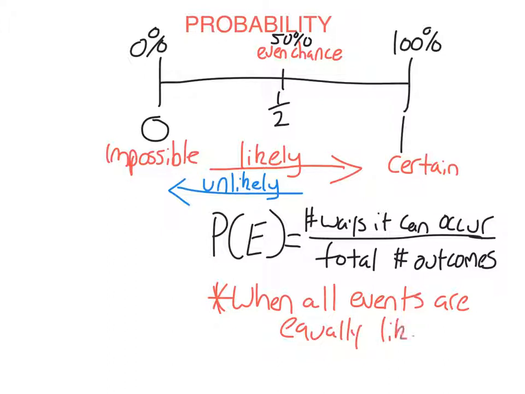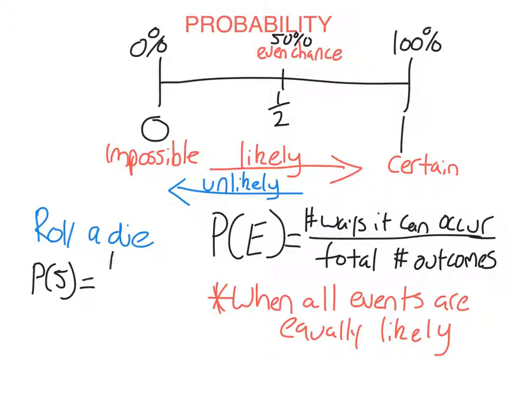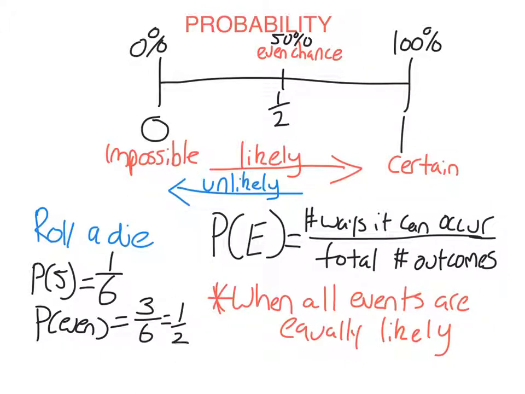Okay, so let's have a look at an example. Let's say I roll a normal 6-sided die. The probability that I would roll a 5: there's one 5 on the die, so there's one way the event can occur out of 6 outcomes in total. If I rolled another die and wanted to find the probability that I get an even number, there are 3 ways that can occur. I can get a 2, a 4, or a 6, and there are 6 outcomes in total, so it's 3 over 6, or a half, 0.5.